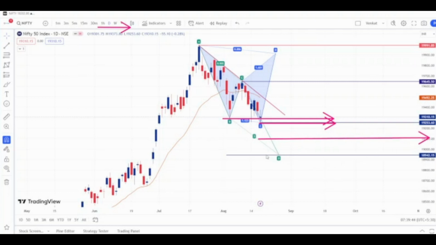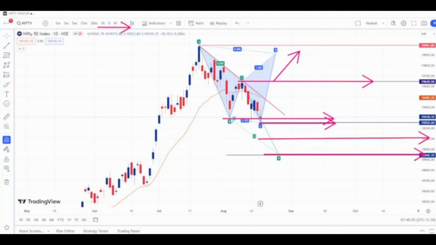for the targets of 19,080, and the second target will be 18,942, the same targets that we have given in the last week. And the long position will be only above 19,650. Only above 19,650 we can plan a long. That is, this XABCD pattern gets activated only above 19,645.